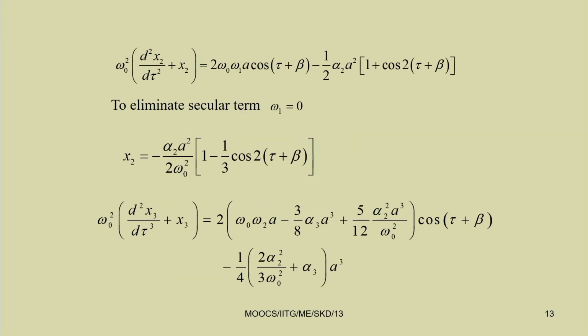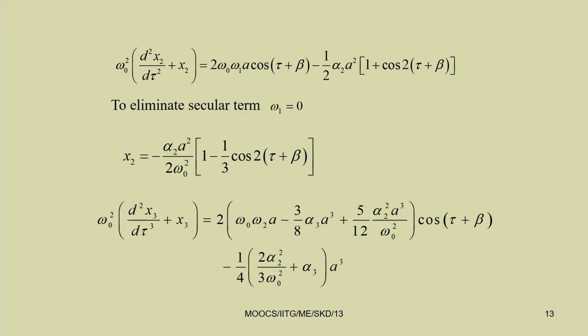Here you can see when you are substituting that equation, there will be some terms, the solution of which will lead to the response going to infinite, but in the actual case the response is bounded. Those terms are known as secular terms, and one must eliminate those secular terms so that one can get a bounded solution.